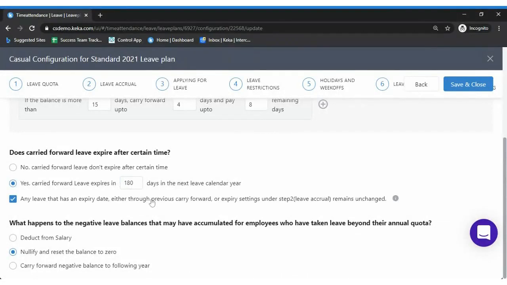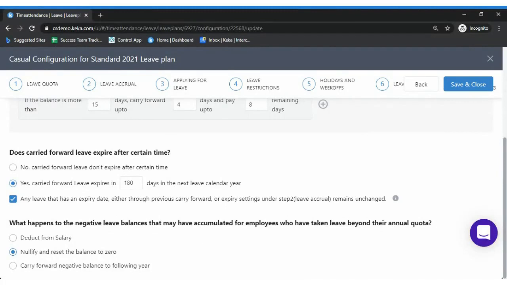There are two different carry forwards. One is manual carry forward, which we have seen in the second step during the leave accrual process. If you enable this option, any leave that has an expiry date remains unchanged. So both are two different options: one is leave carry forward which has happened due to the year-end processing, and the other option was leave carry forward which has happened by the manual case.